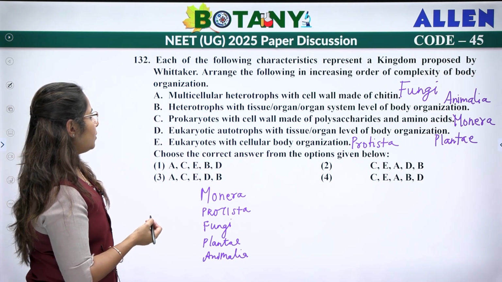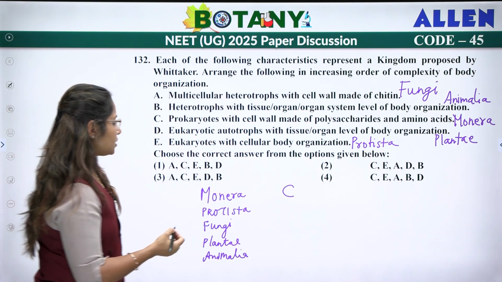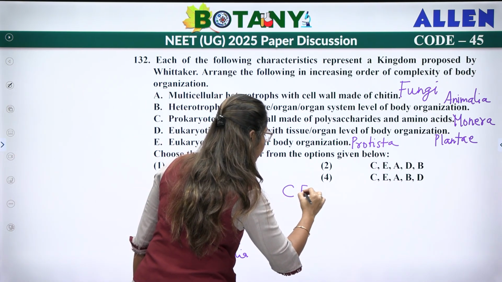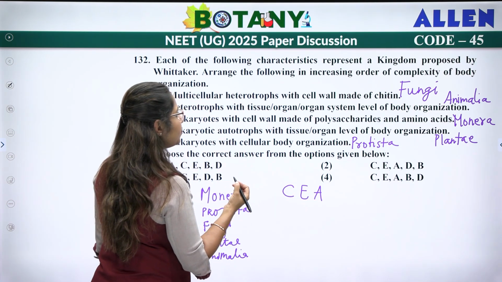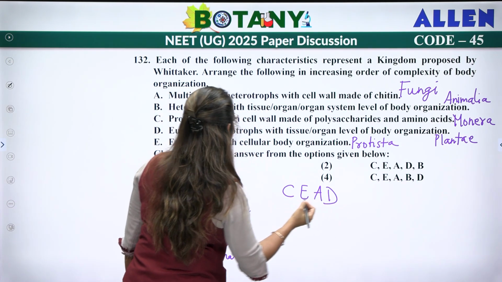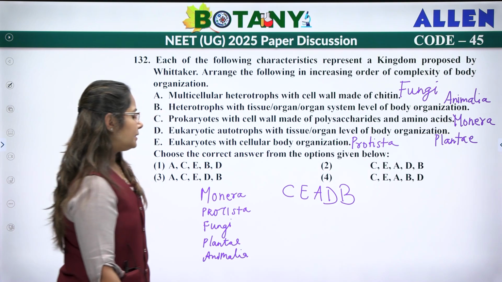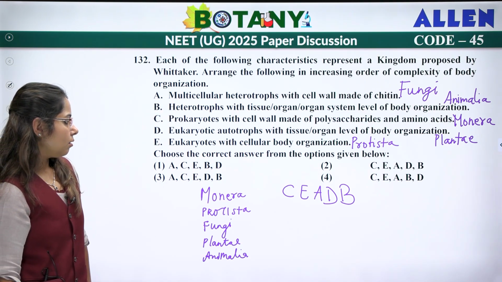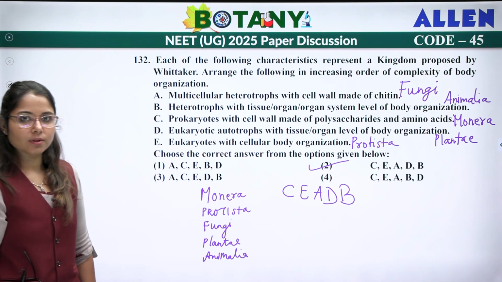So first will be C, that is Monera. Second will be Protista, which is E. Then will be Fungi, which is A. Then will be your Plantae, which is your D. And then we will have Animalia, which is your B. So C, E, A, D, B. That is your second option. Right?